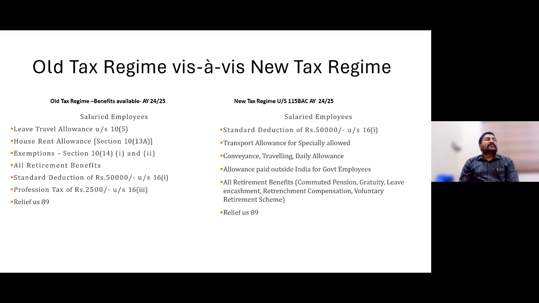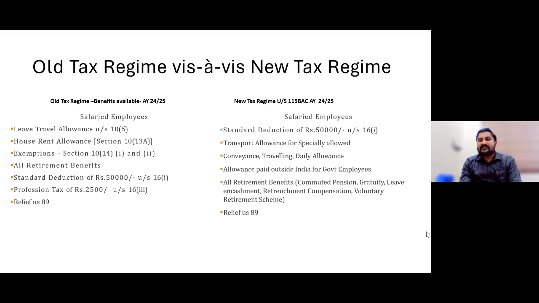Then with regard to fully exempted allowances, such as allowances to judges, functional allowance, etc., in that category, allowance paid outside India for government employees is eligible for those persons who are going for the new tax regime. So allowances paid outside India for government employees are an eligible deduction.